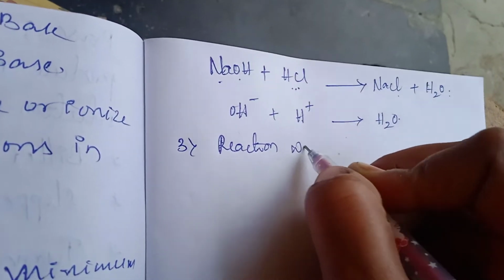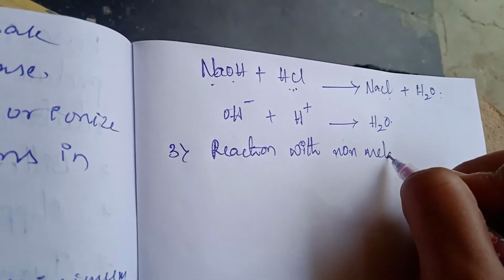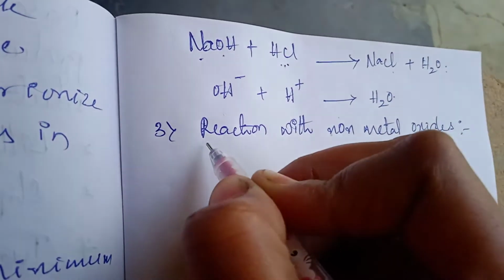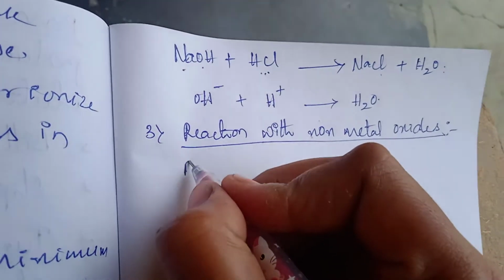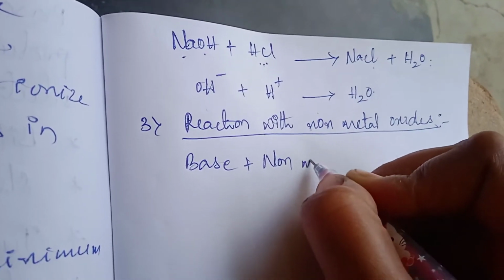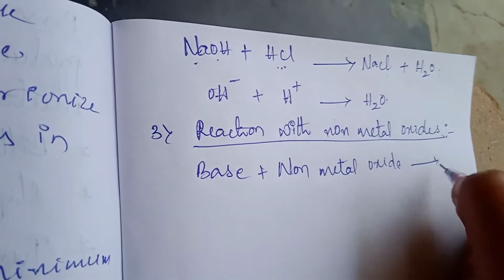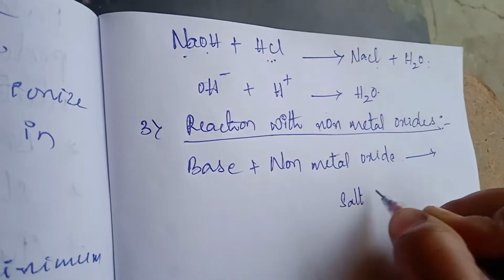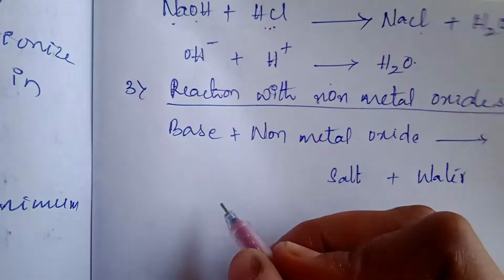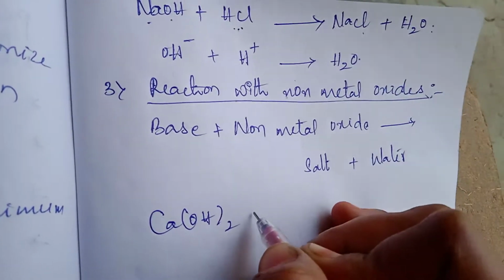Reaction with non-metal oxides. When the base is reacting with non-metal oxide, it will form salt and water. Now take one example. Calcium hydroxide.